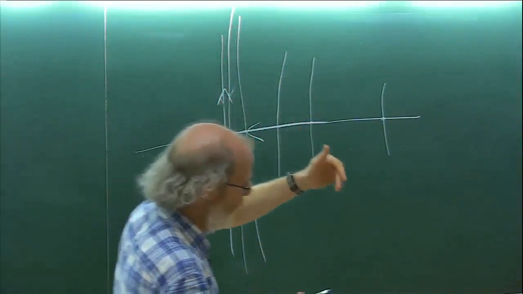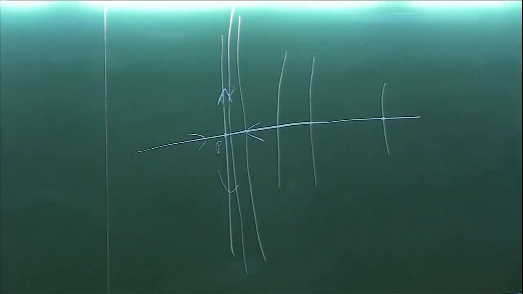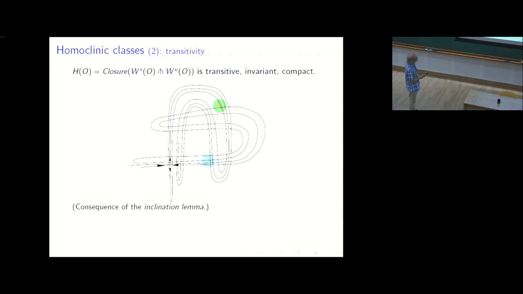So what to do here? Let's take the first open set. It contains a transverse intersection because it meets the homoclinic class. Then let's take a disk that is transverse to the stable manifold, like here. And then you iterate forward. So that disk has to come close to the point, stretch in the unstable direction.